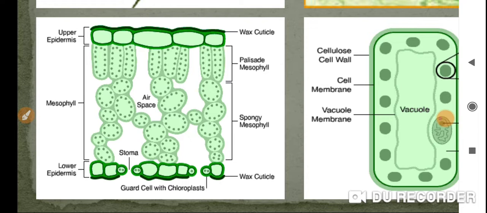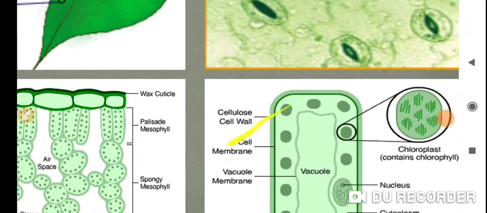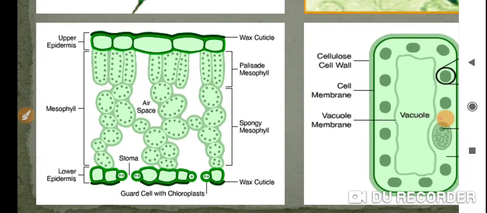Got my point? That will be stored in the form of starch. I will come back to the difference between glucose and starch. There is not much difference between glucose and starch. I will come back to it afterwards. Are you understanding? See, if you look at this, where will the chloroplasts be? The chloroplasts, I told you, are in the guard cells.